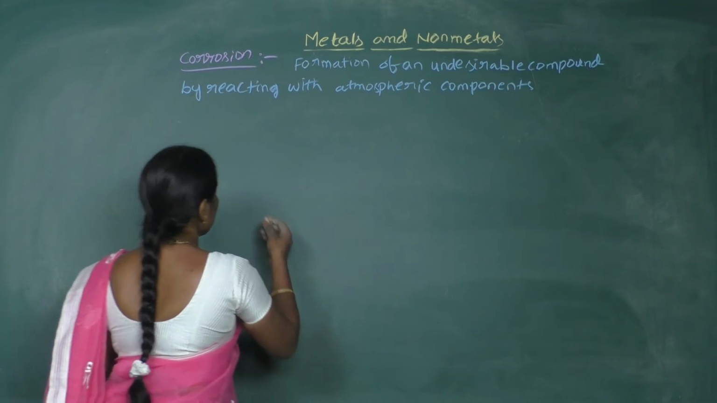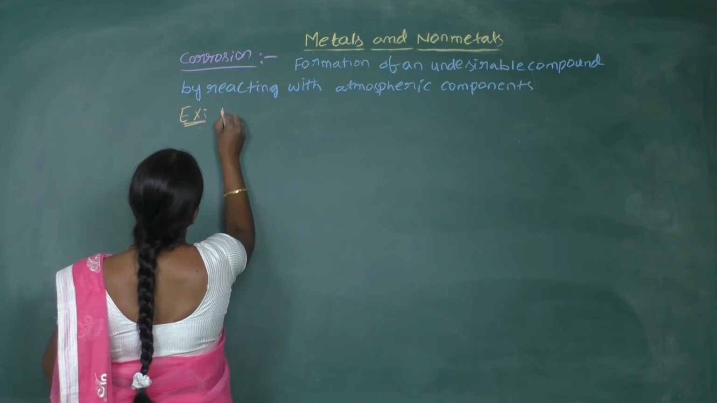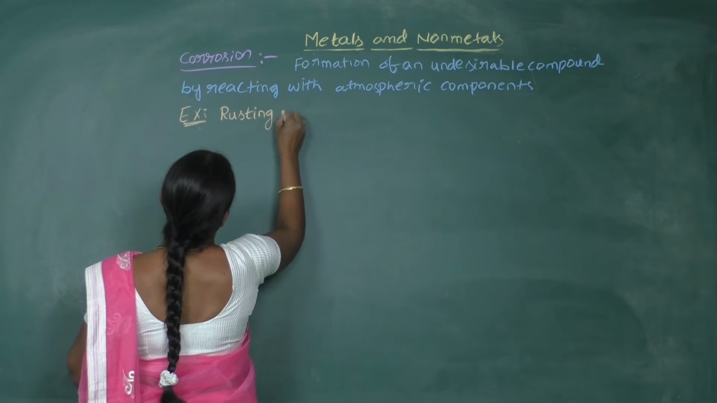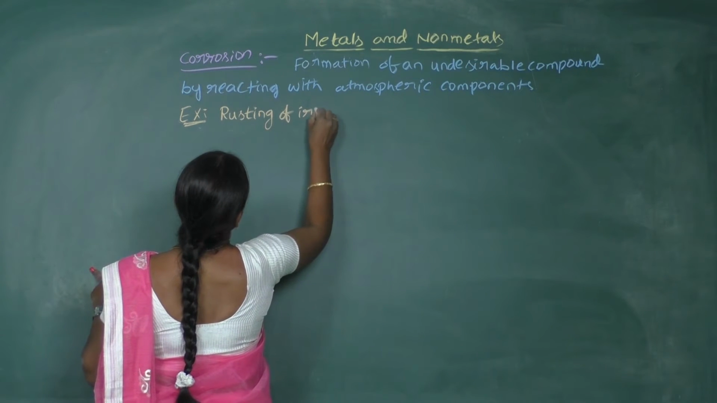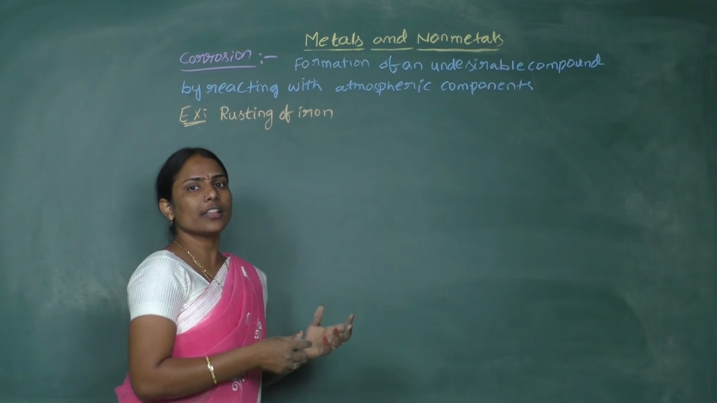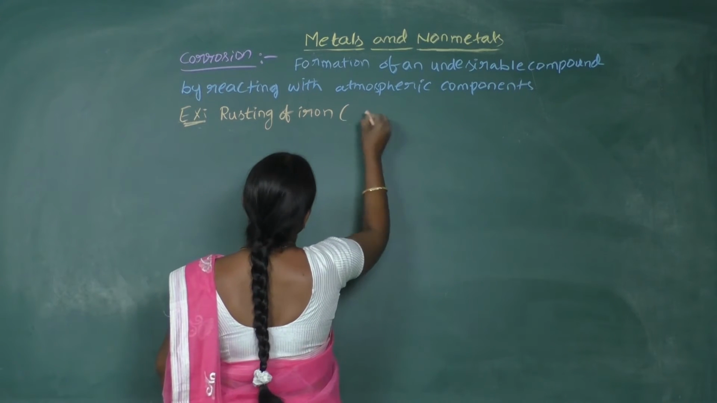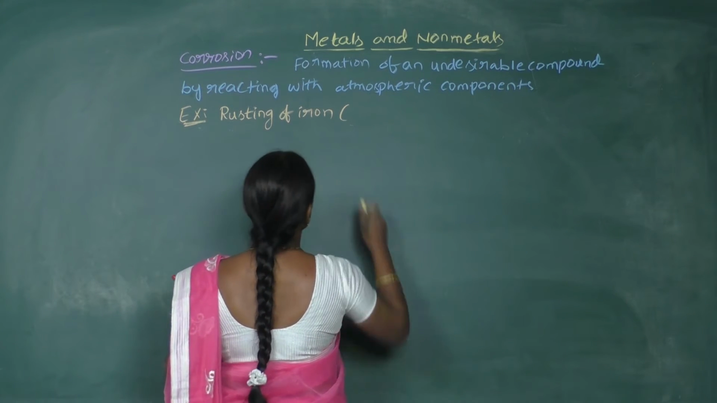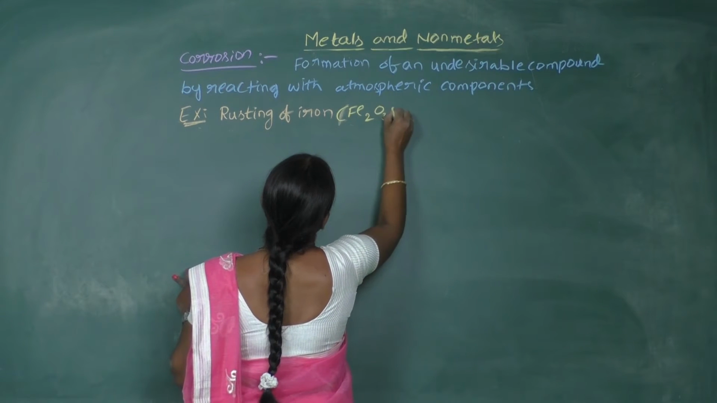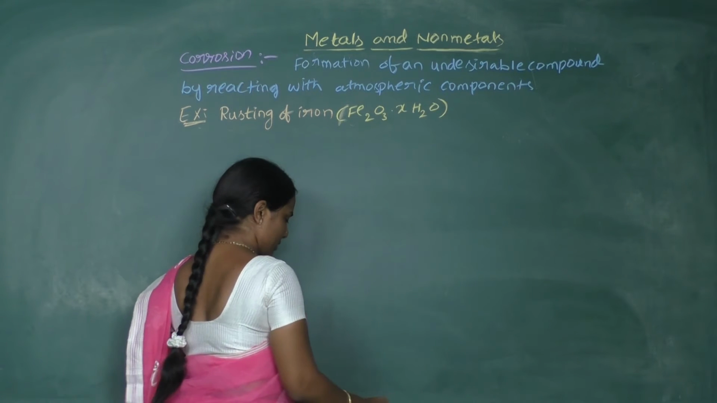And you would have seen many examples of corrosion. Let's try to understand what they are. The best example of corrosion is rusting of iron. During rusting, iron reacts with the oxygen and water present in the atmosphere to form hydrated iron oxide, and the formula of the hydrated iron oxide is Fe2O3.XH2O, which is the formula of rust.